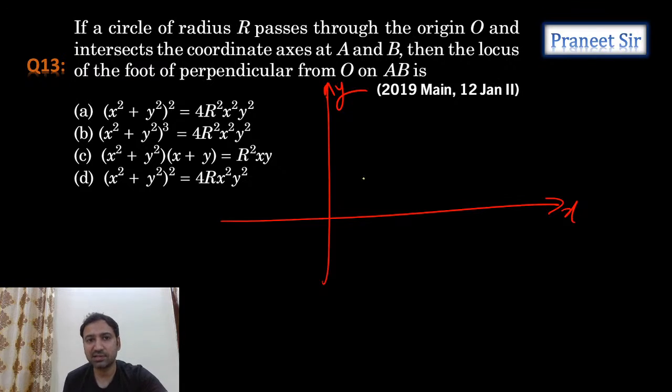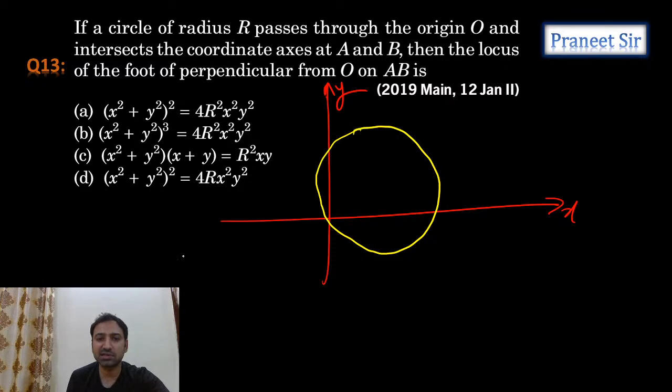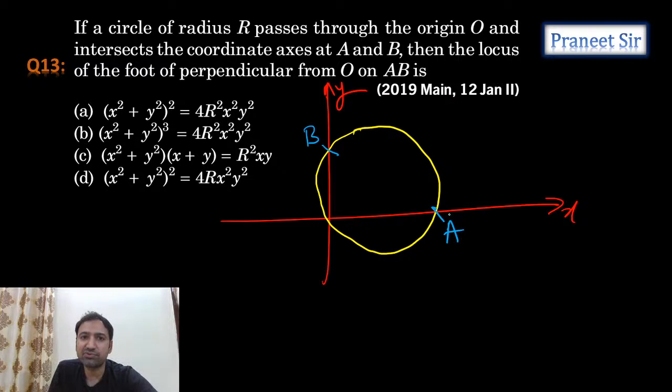So there is a circle, radius is r units, and it passes through the origin. So you can make a circle that passes through the origin. This is a circle which passes through the origin and intersects the coordinate axes at point A and point B. Then the locus of the foot of the perpendicular drawn from the origin to this line AB.